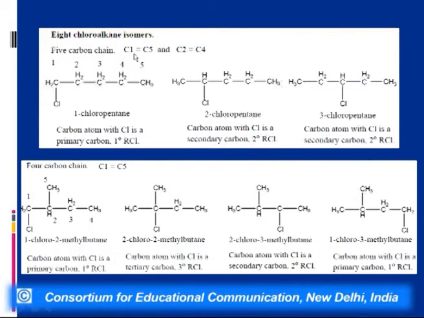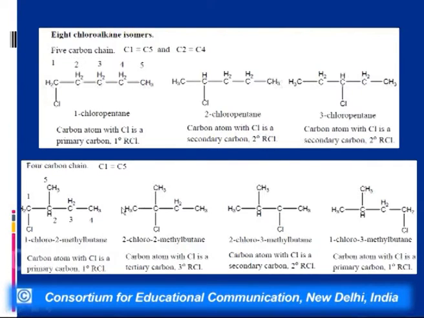That is, if I replace a hydrogen at C1 or C5, we will get the same isomer, whereas C2 and C4 are similar. So if we replace hydrogen here with a halogen, we will get a similar isomer. So in this case, we can get 3 position isomers, that is 1-chloropentane, 2-chloropentane and 3-chloropentane.